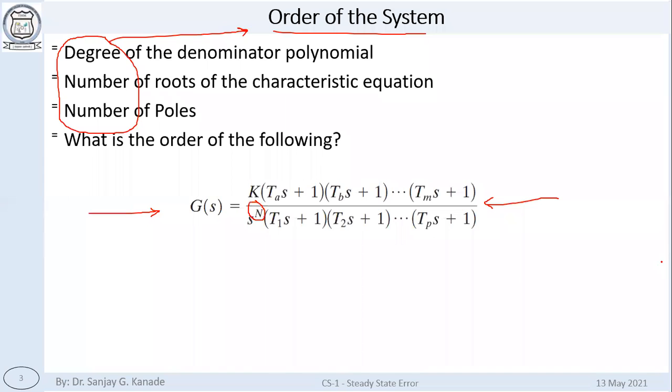You are at least going in the correct direction. See, the order is the number of roots of the characteristic equation, or the number of poles. How many poles are there in this system? Poles mean all the values that make G(s) infinity.